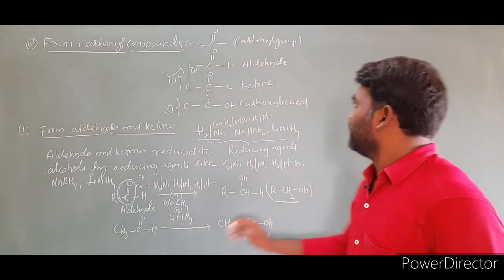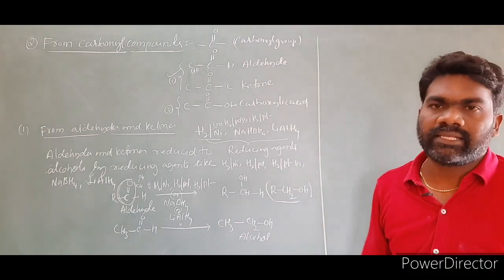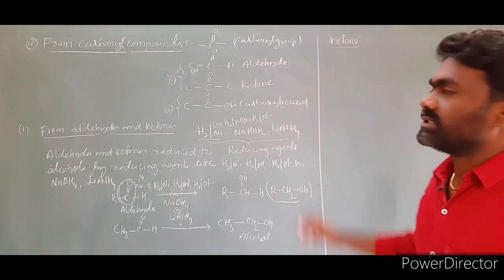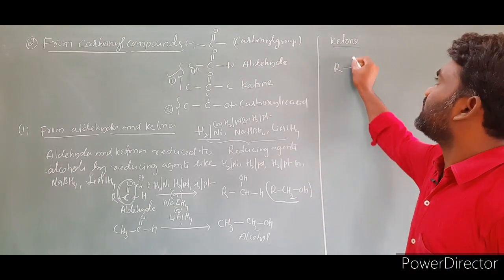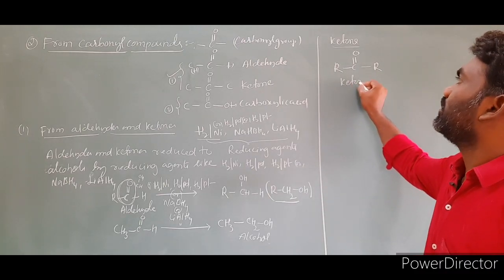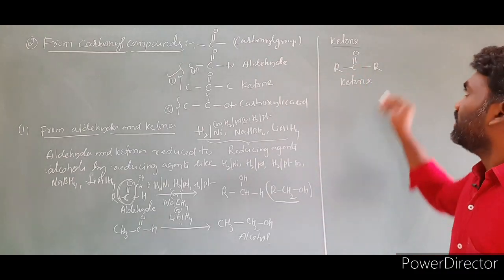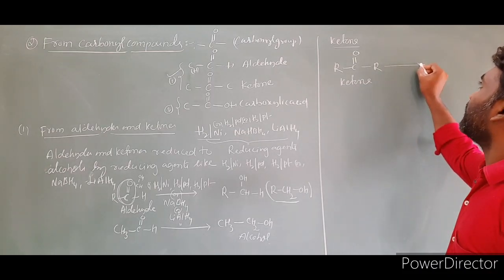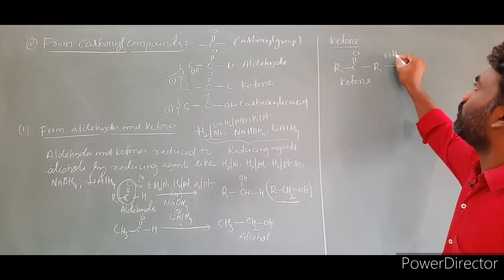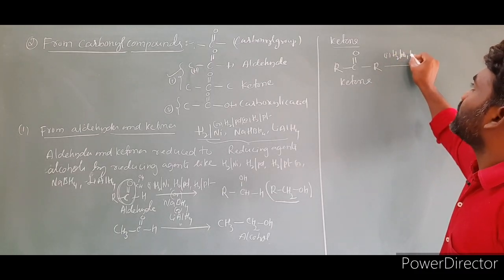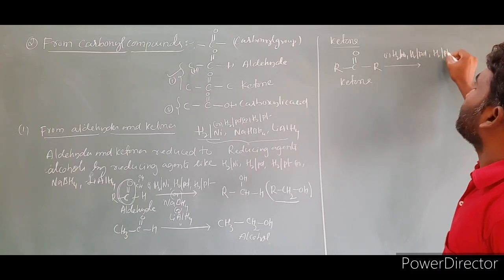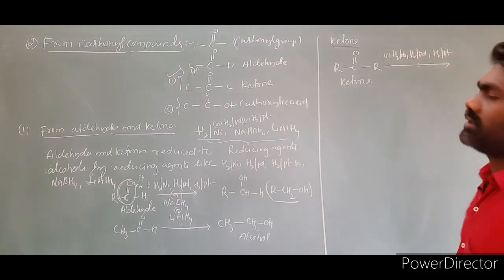First I took aldehydes. Now I am taking ketones. In the case of a ketone, R C double bond O R. This is a general ketone. This one we have to treat with reducing agents. What is the reducing agent? One is H2 by Ni, H2 by Pd, H2 by Pt. Anything you can take.